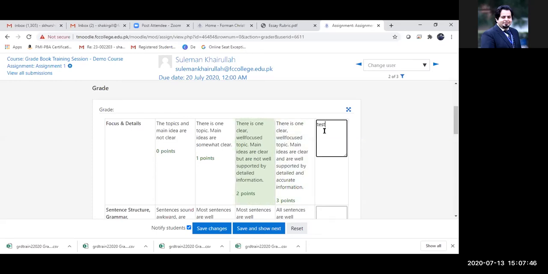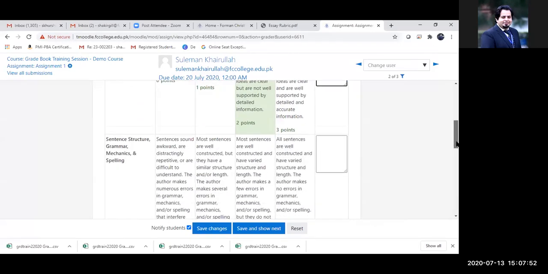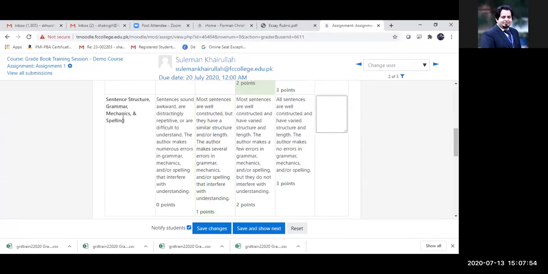And under the feedback, if I want to provide any feedback, I can. But right now, I'm just going to write test feedback. So that's the next criterion that says sentence structure and spelling.